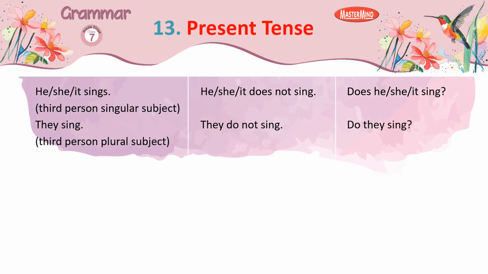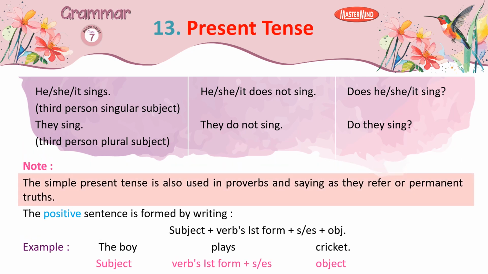He, she, it sings. Third person singular subject. He, she, it does not sing. Does he, she, it sing? They sing. Third person plural subject. They do not sing. Do they sing? Note, the simple present tense is also used in proverbs and sayings as they refer to permanent truths.